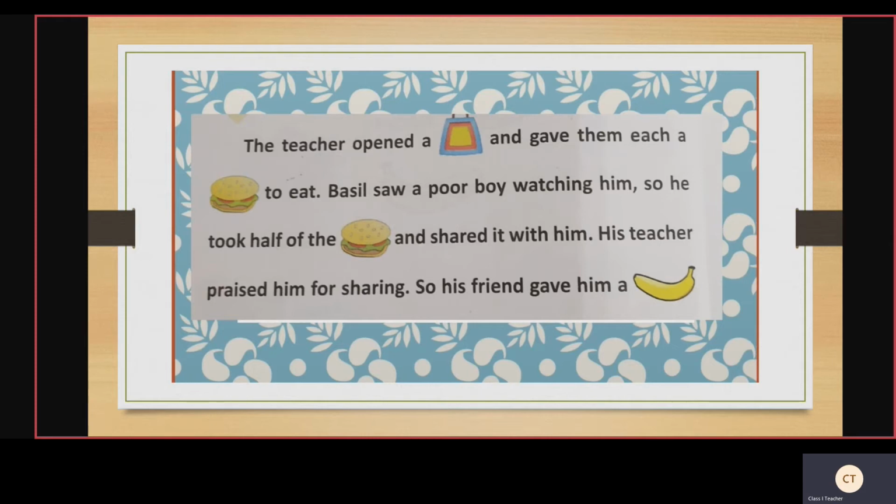Praised him for sharing. Children, while you are eating, if anyone is beside you, you need to share your food. If anyone doesn't have a pencil, you need to give them. Sharing your things is very good, children. Very good habit. Sharing takes caring. So, his friend gave him a banana. By seeing this, another friend gave him a banana also. Dash means there you should write banana. We will write it, children.